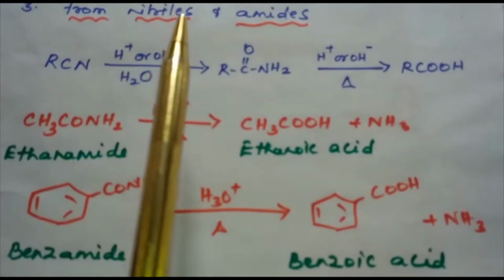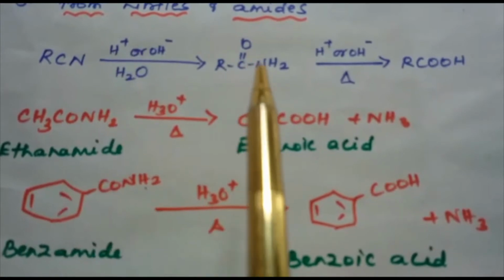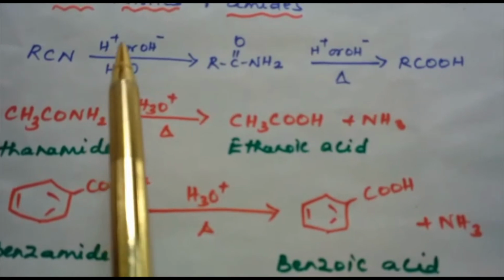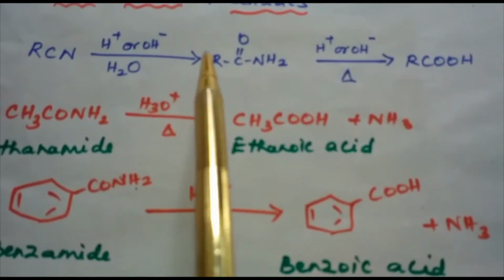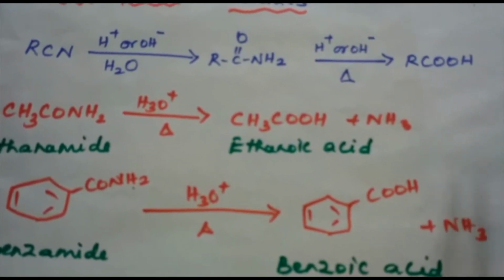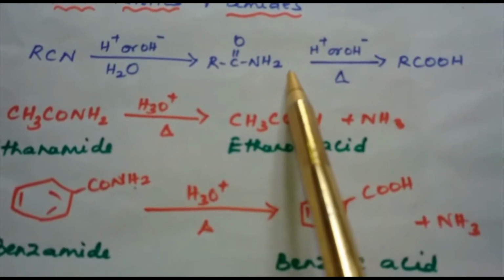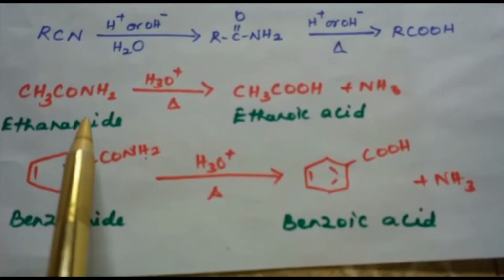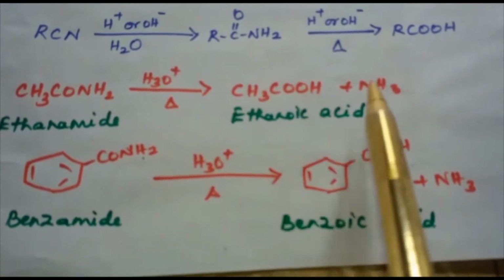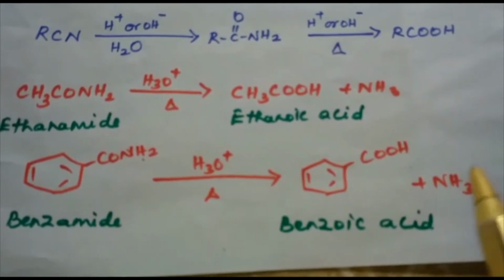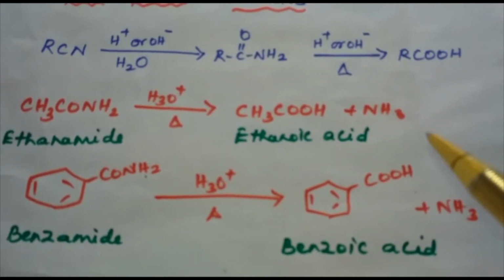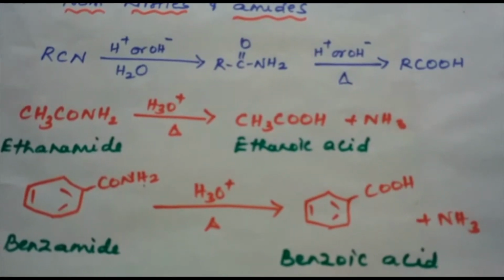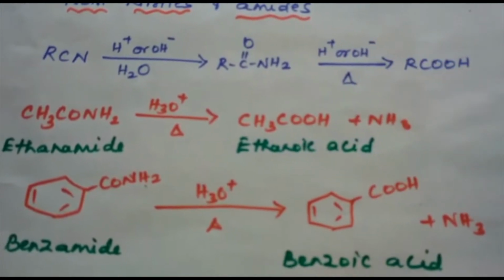Next method is from nitriles and amides. Nitriles are hydrolyzed to amides and then to acids in presence of acidic or basic medium as catalyst. Mild reaction conditions are used to stop the reaction at amide stage. Here this is the general reaction. In this reaction we are having ethanamide. Ethanamide on hydrolysis gives ethanoic acid. Benzamide on hydrolysis gives benzoic acid. These reactions are useful for conversions. While doing conversions, if we connect all these things, it will be easier.